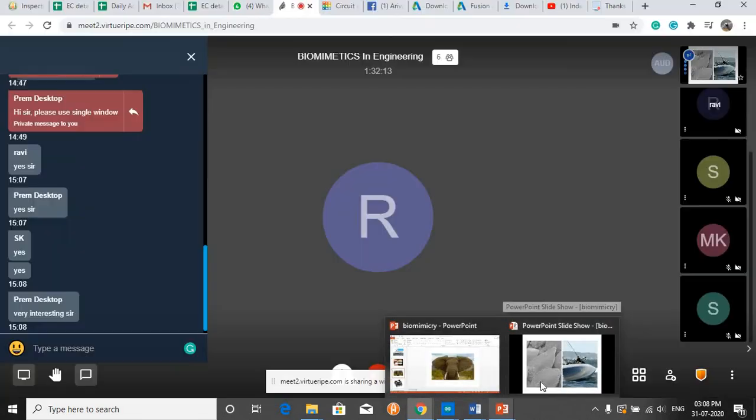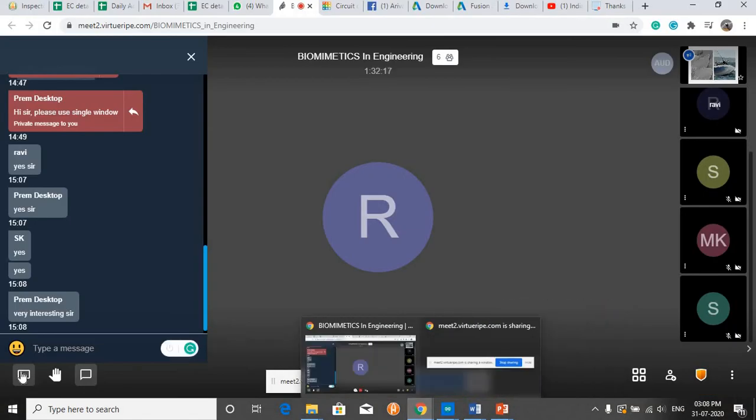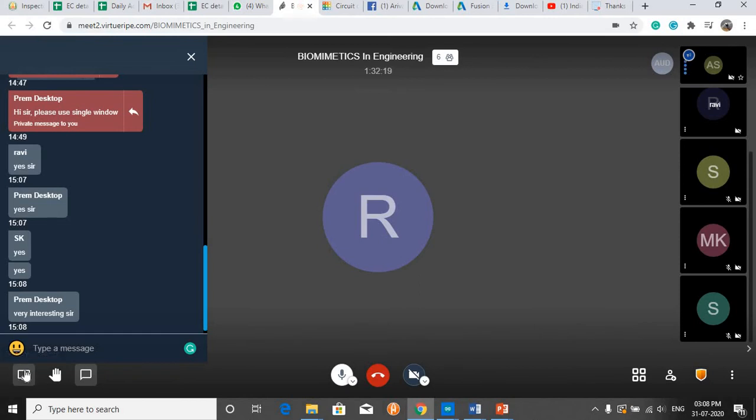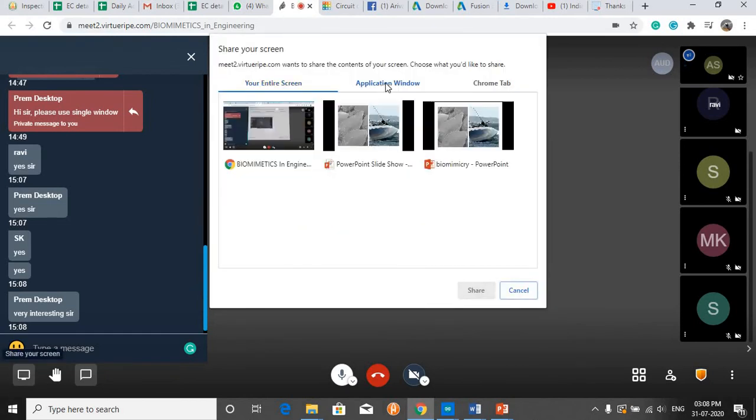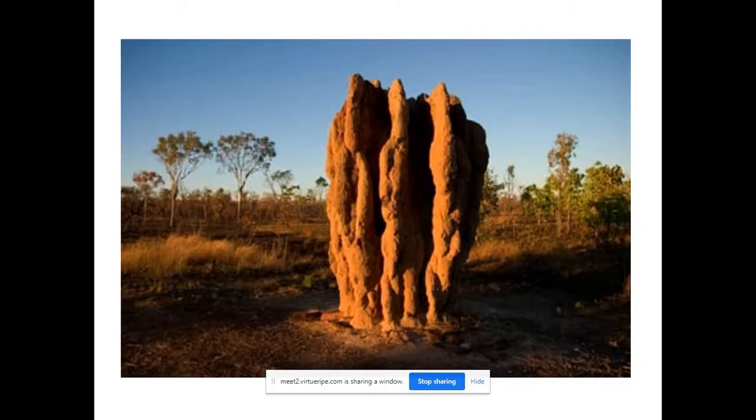Is it visible or do I need to click again? Oh, I need to click again, right? Application window. Okay, now it's visible. Okay, next.